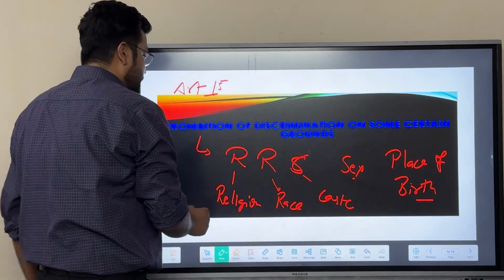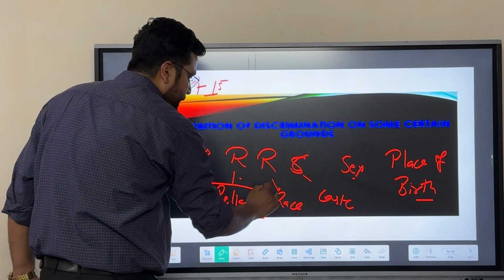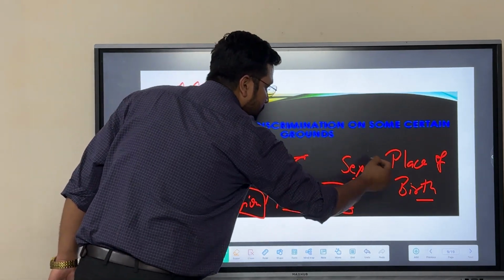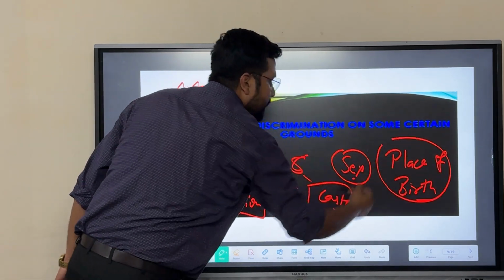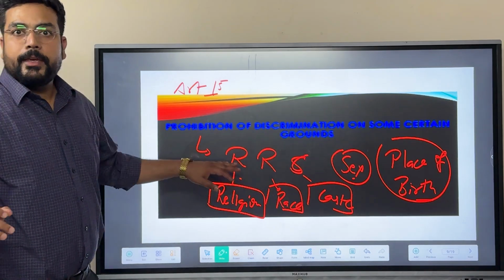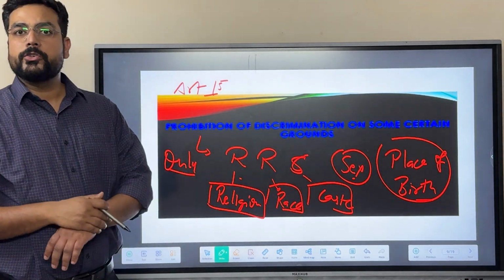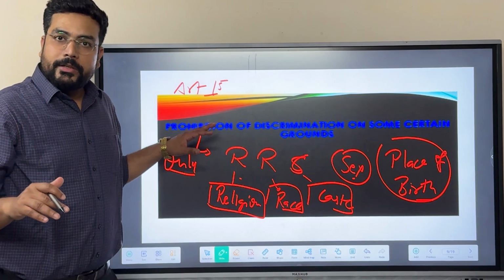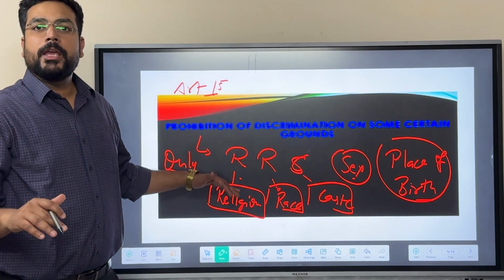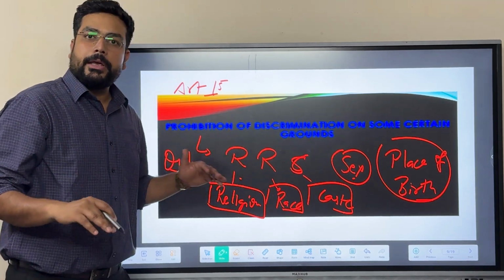These grounds are religion, race, caste, sex, and place of birth. It means on these 5 grounds only is the word that has been mentioned in the Constitution. Only on these 5 grounds, nobody shall be discriminated in India.